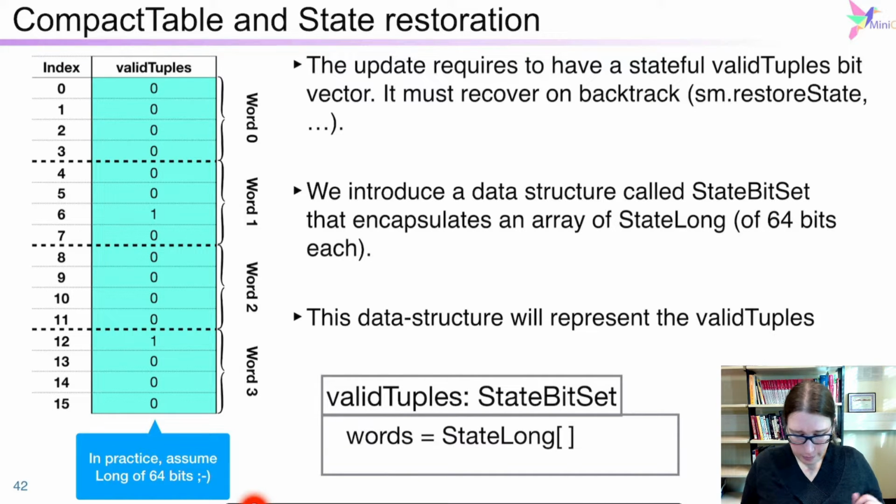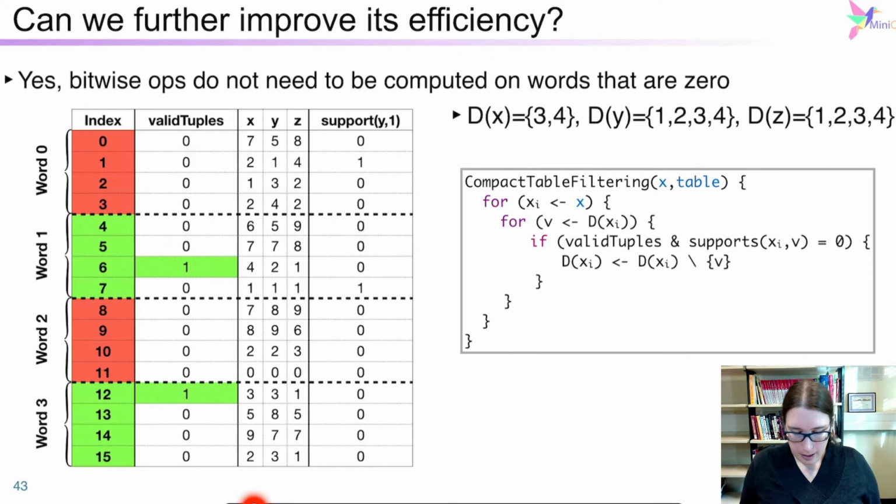Okay, but now can we make this a bit more optimized? So that's the sparse part. When you have a bitwise AND operation, which is what we are going to do with the valid tuples, we are going to do an intersection, an AND operation.